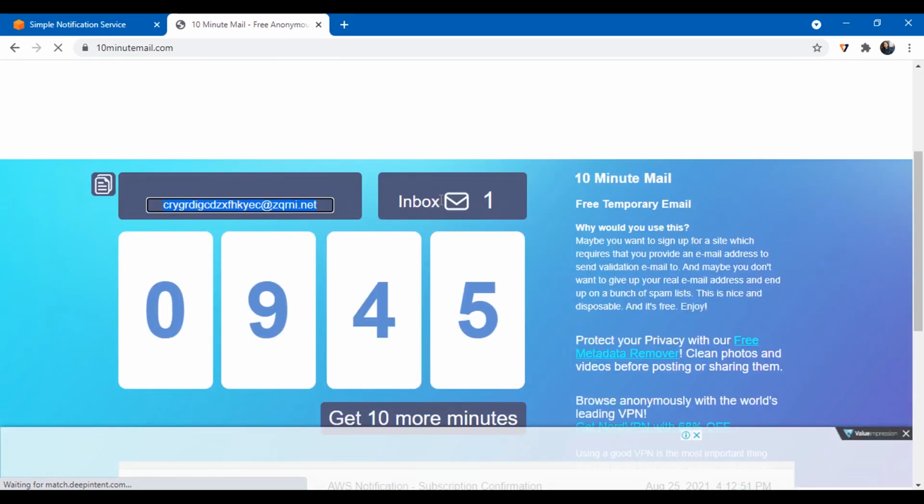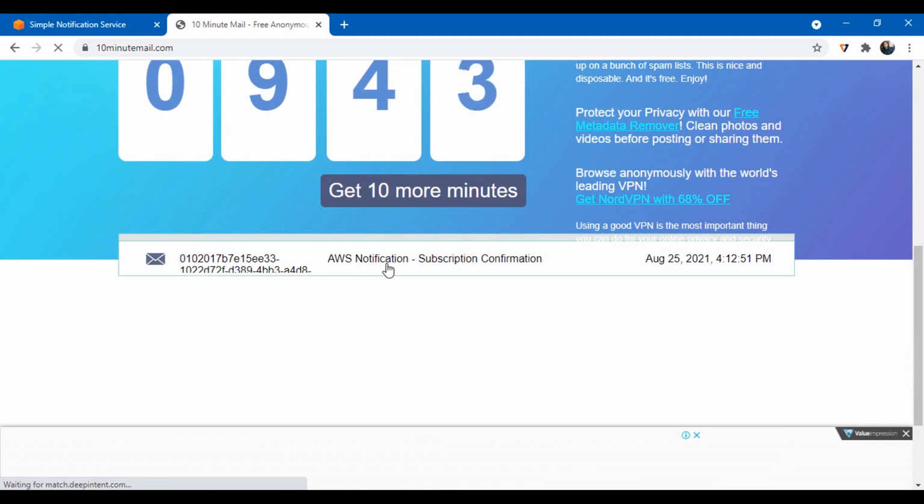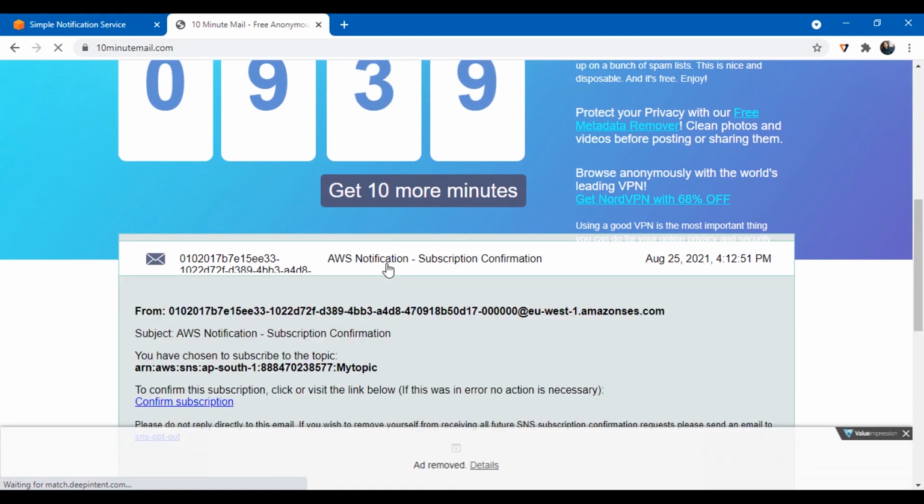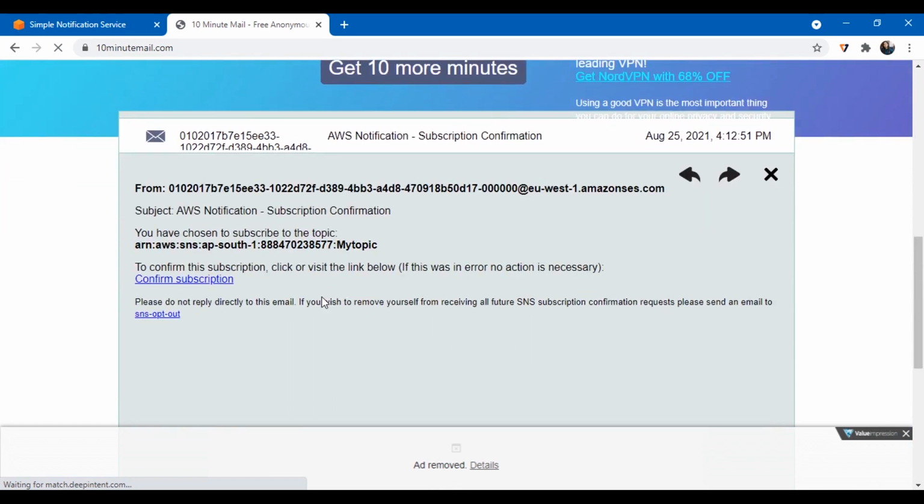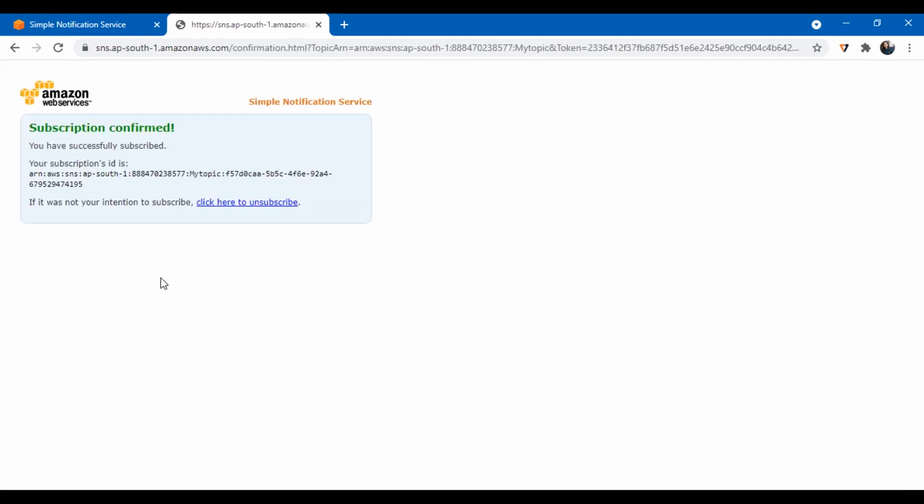Yes, there's one message. Okay, this is the AWS notification subscription confirmation. So I have to open the email and confirm the subscription so that whatever gets published to my topic will be received in my inbox. Let me confirm the subscription. So the subscription has been confirmed here. I can also unsubscribe if I want to.